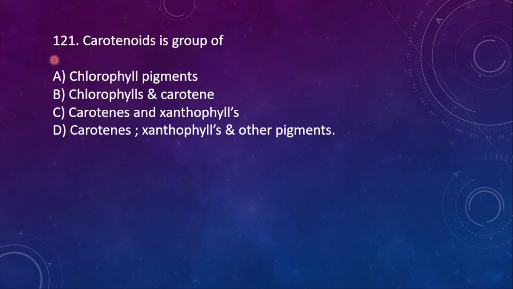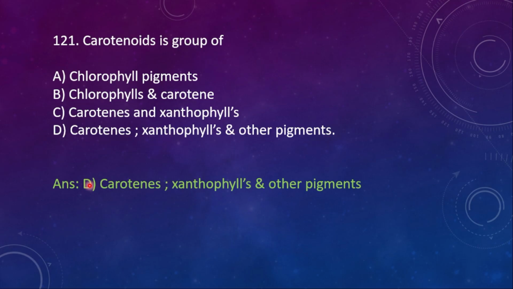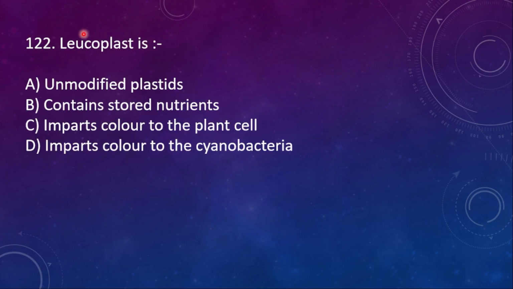121. Carotenoids is a group of: A, chlorophyll pigments; B, chlorophyll and carotene; C, carotenes and xanthophylls; D, carotenes, xanthophylls and other pigments. So here the right option is D, carotenes, xanthophylls and other pigments.